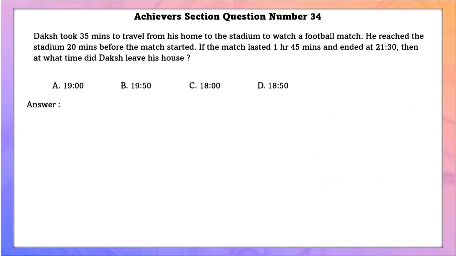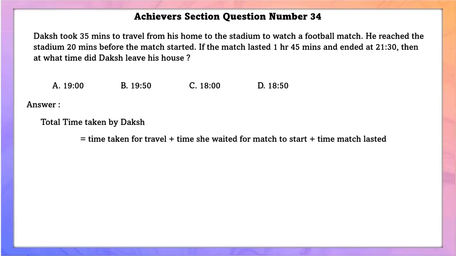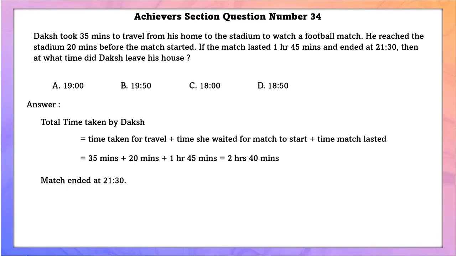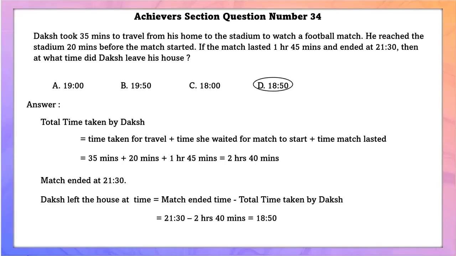Achiever section question number 34. Daksh took 35 minutes to travel from his house to a stadium to watch a football match. He reached the stadium 20 minutes before the match had started. If the match lasted 1 hour 45 minutes and ended at 21:30, then what time did Daksh leave his house? Total time taken by Daksh is equal to time taken for travel plus time he waited for match plus time match lasted, which is equal to 35 minutes plus 20 minutes plus 1 hour 45 minutes, that is 2 hours 40 minutes. Since match ended at 21:30, Daksh left the house at time is equal to match ended time minus total time taken by Daksh, that is 18:50.